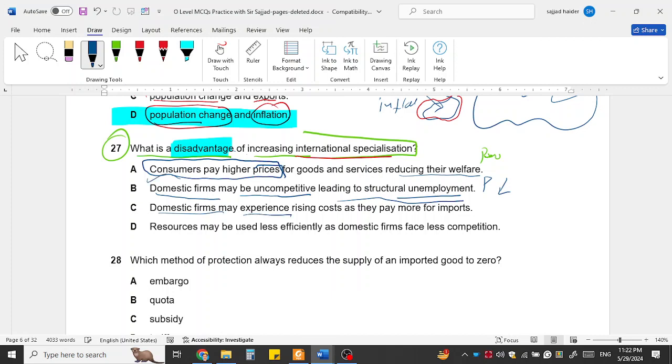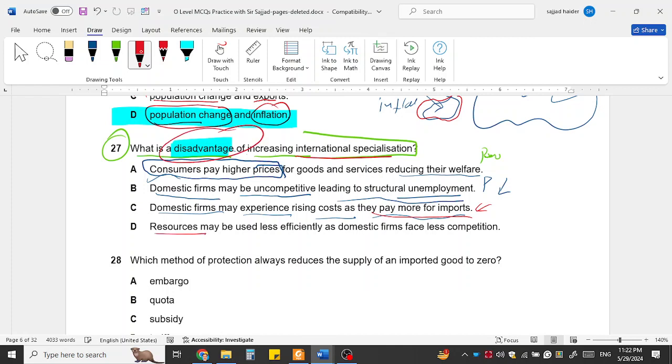Domestic firms may experience rising costs as they pay more for imports. When there is specialization, this means we will import cheaper goods from other countries. Because there will be no tariff on the other countries' products, and our exports will also not be facing barriers from the other countries. So the cost, as they pay more for imports, no, it is less. This is not the disadvantage.